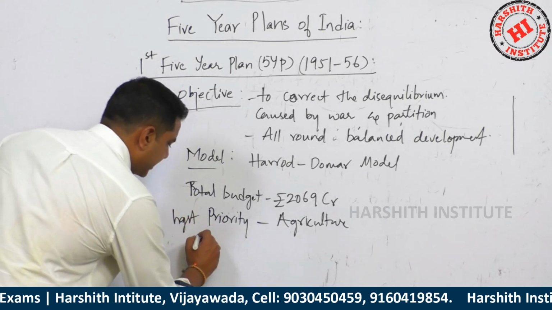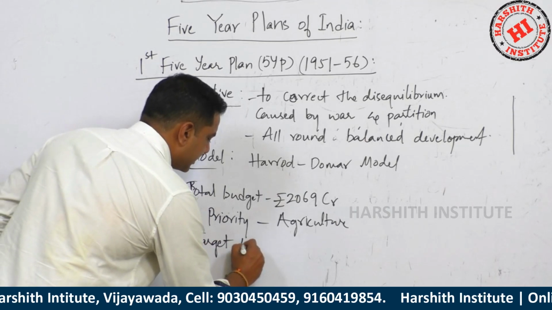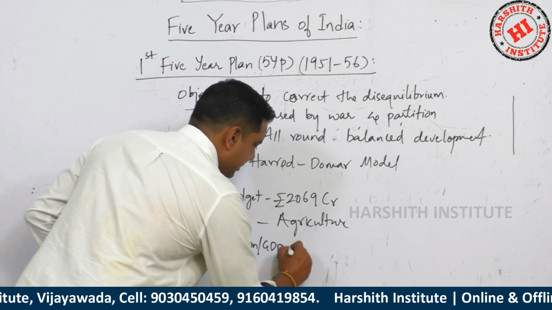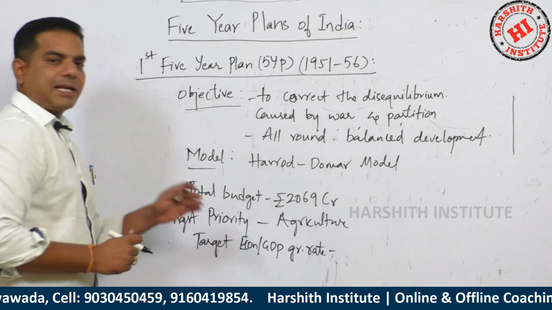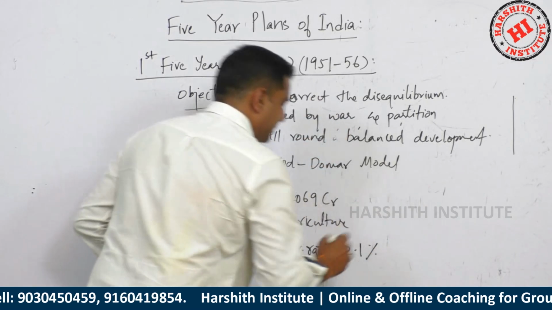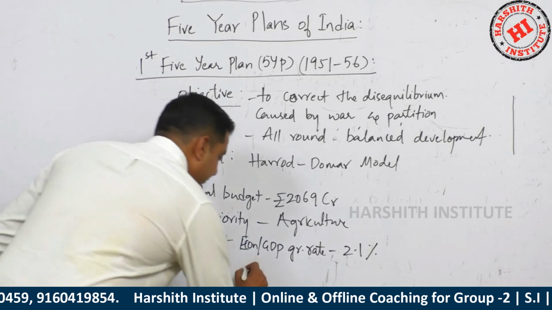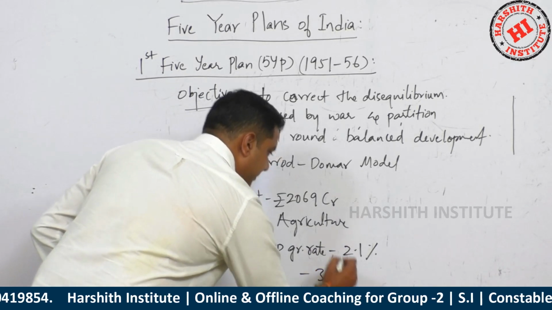Now we have to see the targeted economic or GDP growth rate. The target we put was 2.1%. This is the expected targeted GDP growth, but the growth rate we achieved was 3.6%.